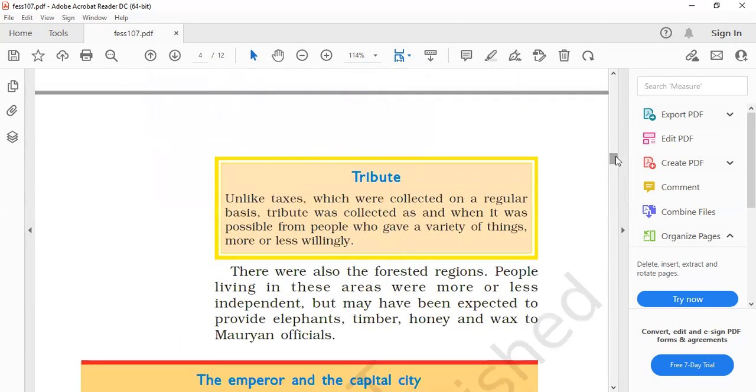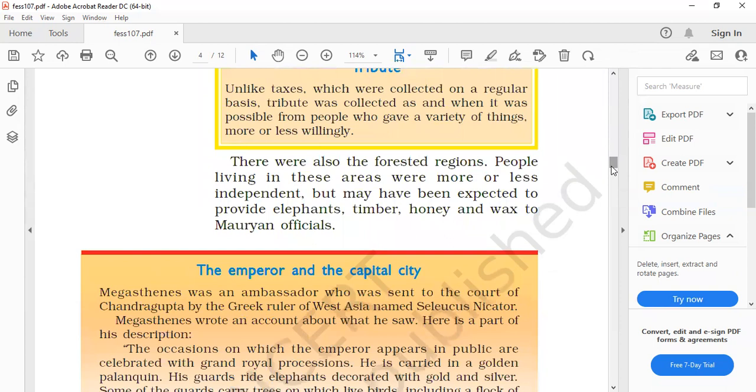Then come to the next, that is, what do you mean by tribute? Here is the answer, the box is your answer, and see here you can get the question, what was given by the forest people as a tax. This is a very important section because all people are not paying. They give forest honey, timber, forest products, all this as a tax. So this section is important, and you get a question like that, what was given by the forest people as tax.